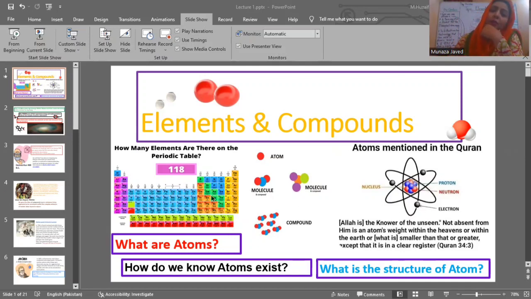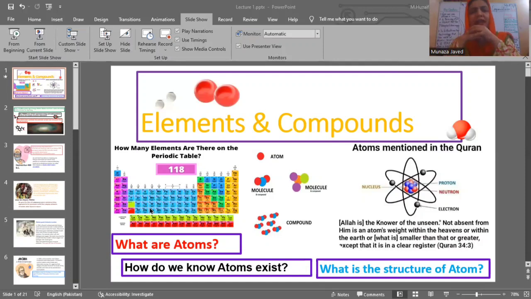Okay, do you know how many types of atoms are found in this whole universe? You'll be thinking billions and trillions, countless. No, no, no. Only 118 elements are found, and only 118 types of atoms are found in this universe who are making this whole universe.